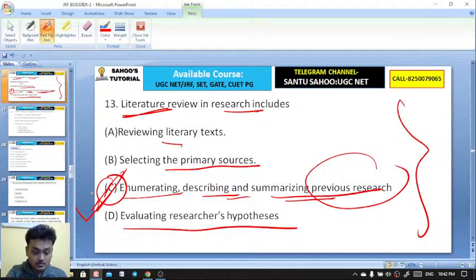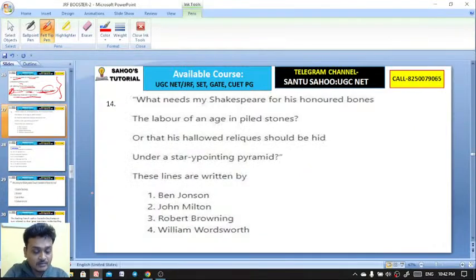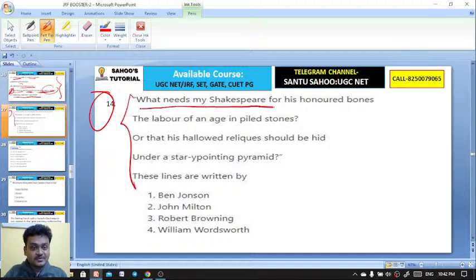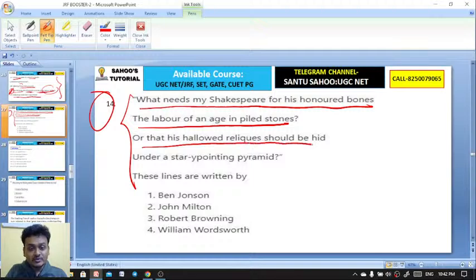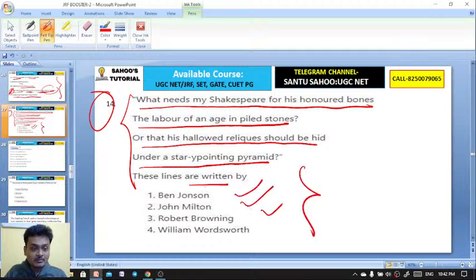Okay, we'll be discussing the topic, the steps of research, one by one even in paper 1 classes. So here are some lines. What needs my Shakespeare for his honored bones, the labor of an age in piled stones, or that his hallowed relics should be hid under a star-pointing pyramid. Who wrote these lines: Ben Jonson, John Milton, Robert Browning, William Wordsworth? And these are the opening lines of that poem.